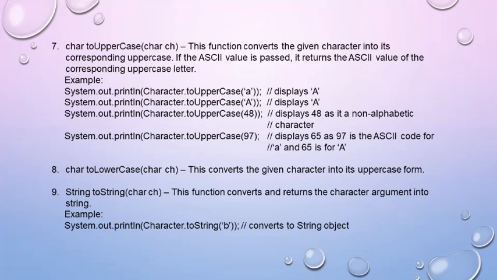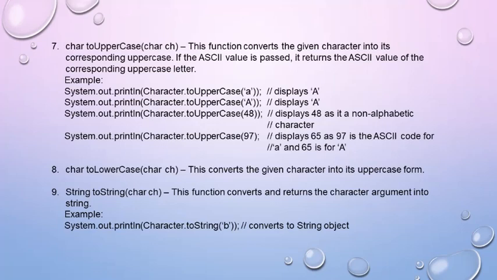If it is already in uppercase to begin with, it will display the same character. If 48 is passed, it is a non-alphabetic character, so it will display the same value. 48 will be displayed. If we are passing 97, 97 is the ASCII code for small a. So it will convert it into the ASCII code of capital A and print 65. This is how it is done.